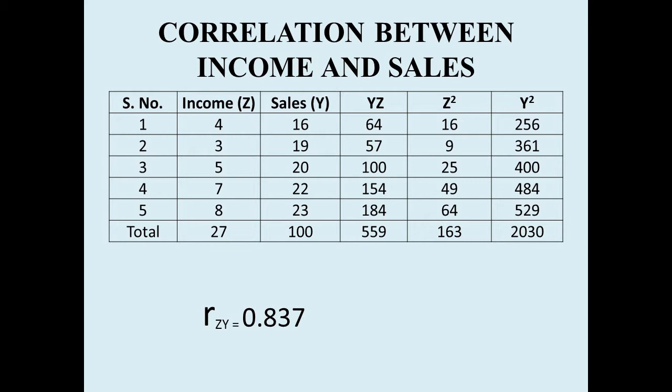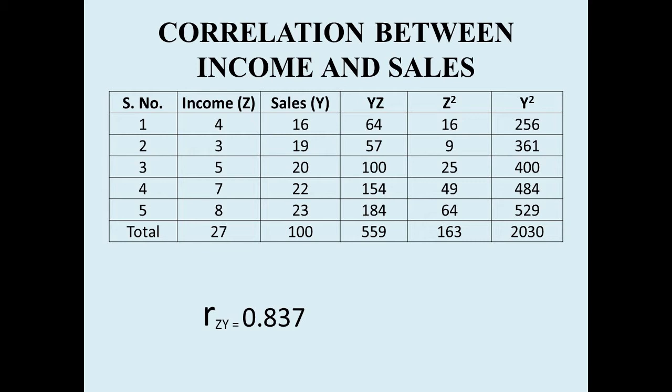Again we have y square, which we have already calculated in the earlier case. 16 square is 256, 19 square is 361, and 20 square is 400. So these are the working sheet, and we have again applied the same Karl Pearson correlation coefficient.